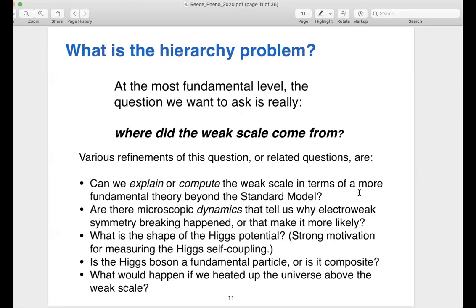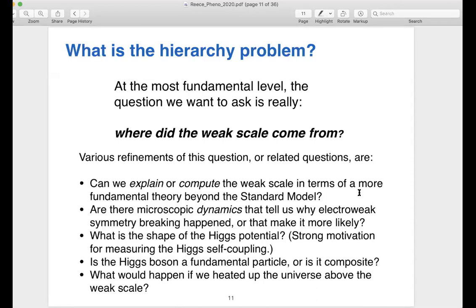And there are various refined versions of this question you could ask. Can we explain or compute the weak scale in terms of some more fundamental theory? Can we understand some dynamics that told us electroweak symmetry breaking was more likely to happen than not? What is the shape of the Higgs potential? That's a strong motivation for future colliders to go and measure the Higgs self-coupling, which we really need a high energy proton-proton machine above LHC energies, or some machine like the ILC that can collide electrons and positrons at very high energies in order to get really accurate measurements of that. The LHC will give us a first glimpse, but we really want something more accurate.